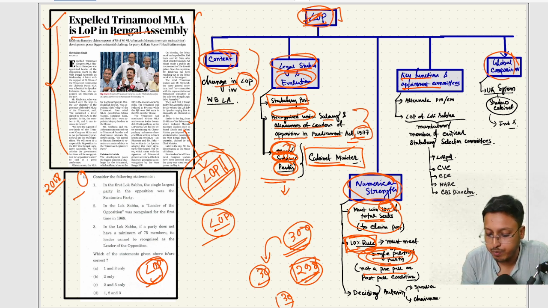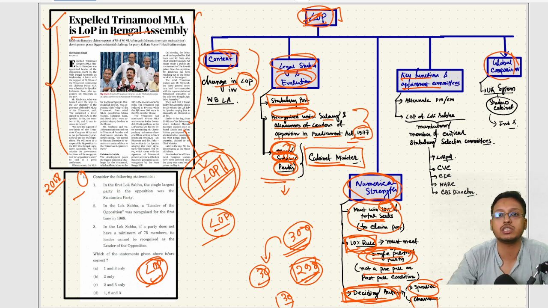It is not possible through a pre-poll or post-poll coalition. Then the deciding authority: once the political party selects a person as leader of opposition, the final deciding authority will be the Speaker in the case of Lok Sabha and State Legislative Assembly, and the Chairman in the case of Rajya Sabha and State Legislative Council.